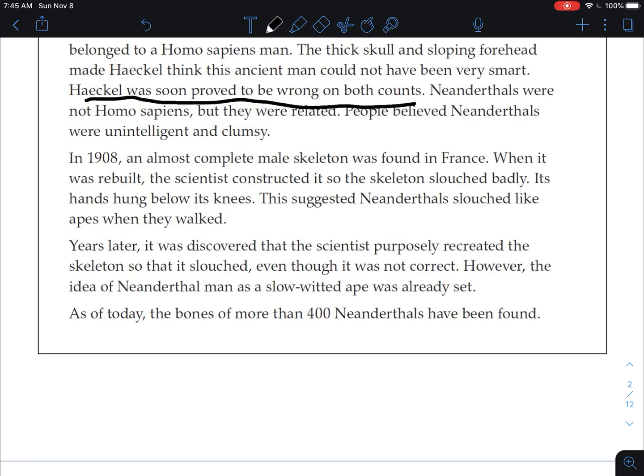In 1908, an almost complete male skeleton was found in France. When it was rebuilt, the scientists constructed it so the skeleton slouched badly. Its hands hung below its knees. This suggested Neanderthals slouched like apes when they walked. Years later, it was discovered that the scientists purposely recreated the skeleton so that it slouched, even though it was not correct. However, the idea of Neanderthal man as a slow-witted ape was already set.